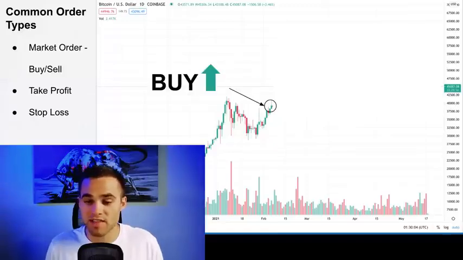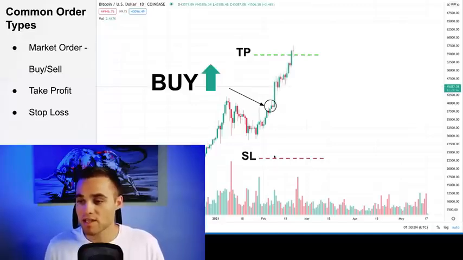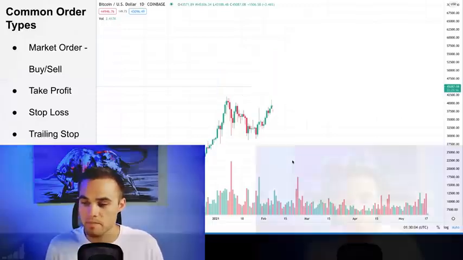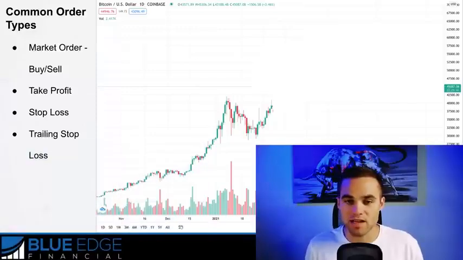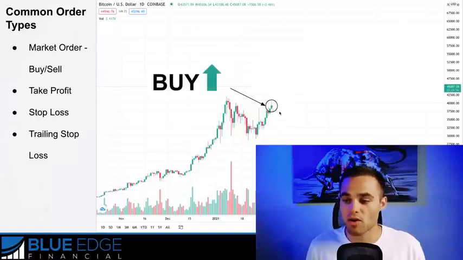Now in the opposite direction, again, let's say that we put a buy order right here, and we put our take profit right here, and we put our stop loss down here to protect our downside. Price comes up here, boom, in this case, and it hits your take profit. However, if price were to come down here, it'd hit our stop loss and we'd get taken out of the market right there. The next thing is what's called a trailing stop loss, and this is a little bit more advanced, but basically, let's say that we put a buy order right here.